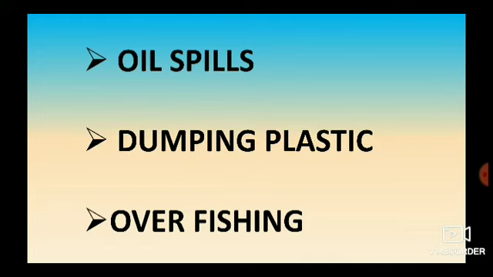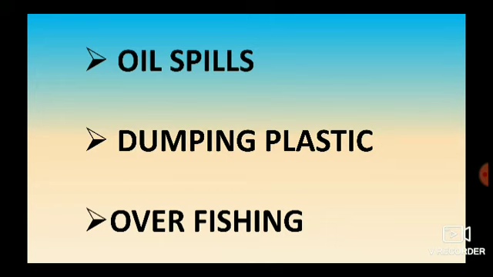If the oil fills the water surface, the fishes inside the water won't be able to come out and swim. And the oil also covers their fins, so they won't be able to swim. So this eventually endangers the life of the sea creatures. Okay, children? This is one cause.